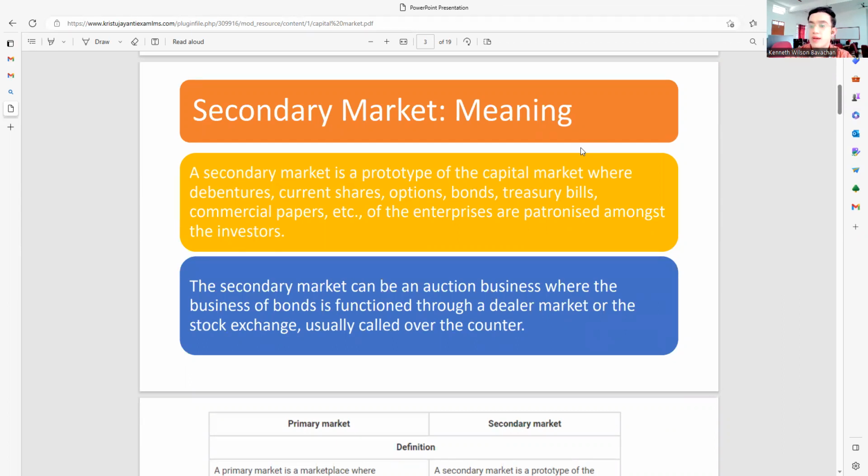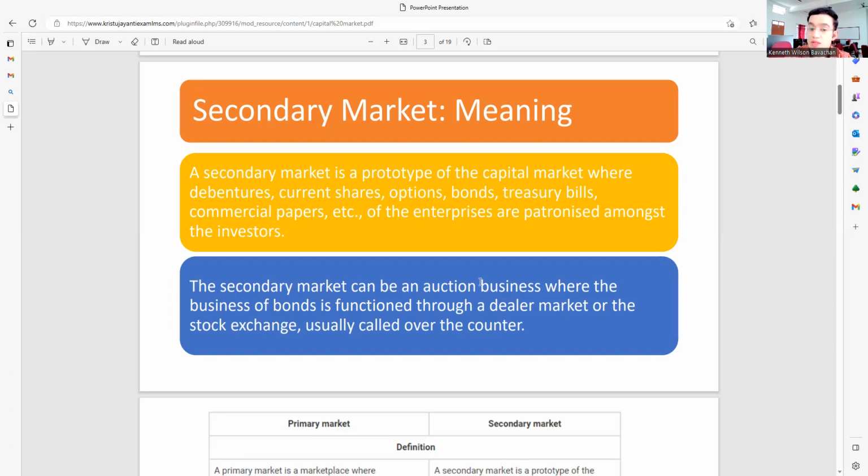Now, in the secondary market it's no more the first-time issuing that happens. The players here, the organizations and corporations that take part in this market, are already well established. They already have their position. They do not have to issue for the first time. What they highlight is that the enterprises are patronized among the investors. They only try to focus on the investors in order to increase their goodwill, because if they increase their goodwill, the long-term funds which they require will also follow simultaneously.